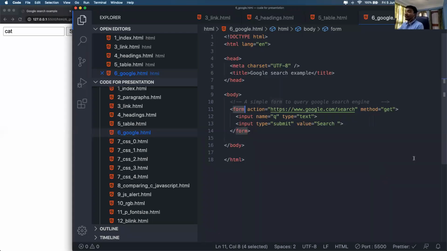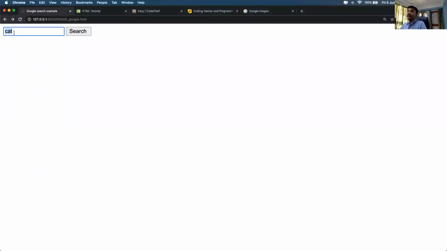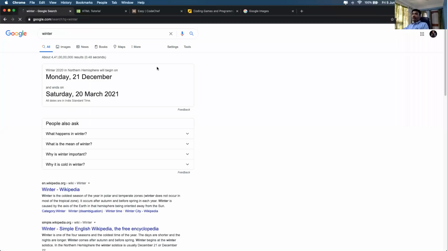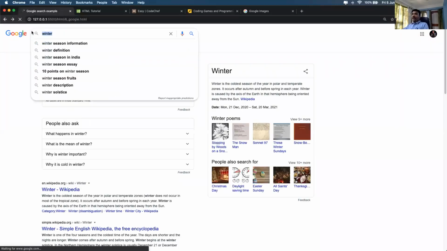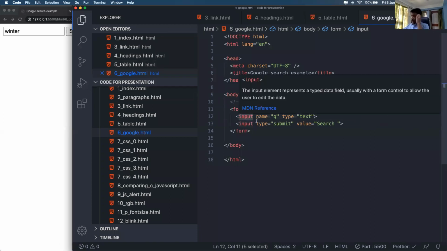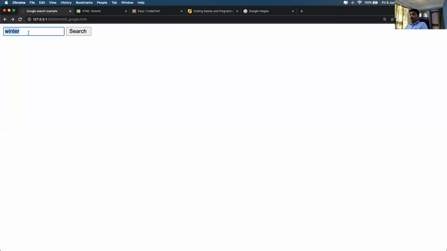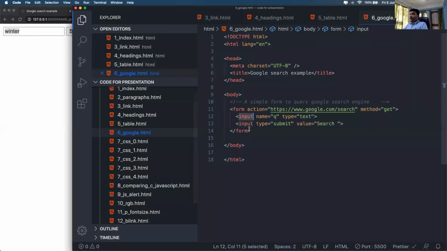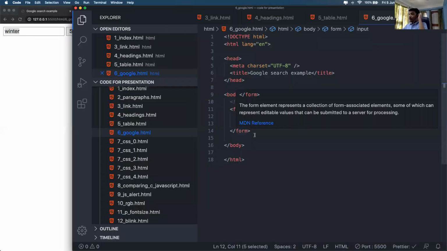Inside the form tag you have an input tag. This input tag corresponds to this box, which is taking some kind of input. I just randomly type something, and it is taking whatever I type as input in this box. The next one is the input type submit.